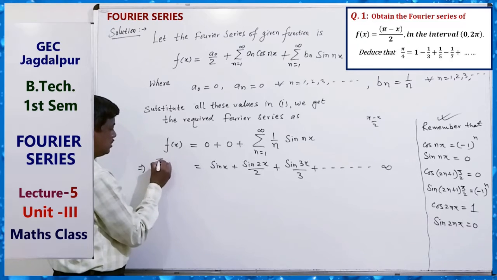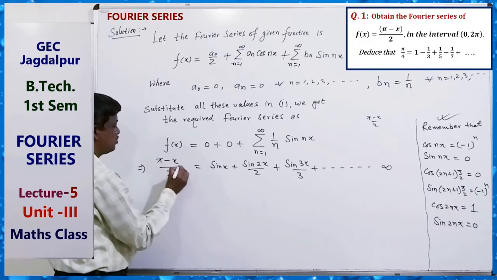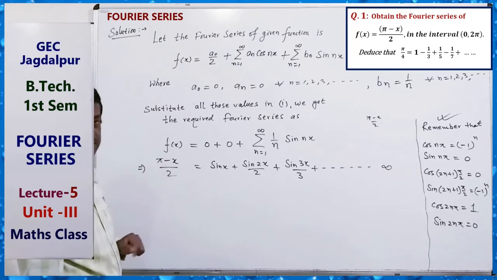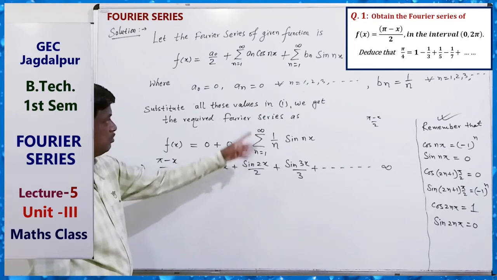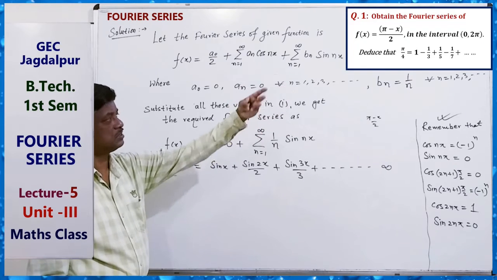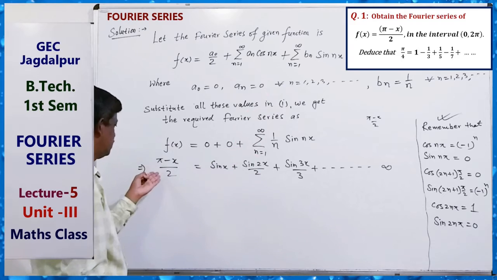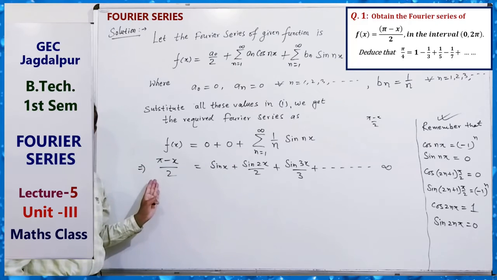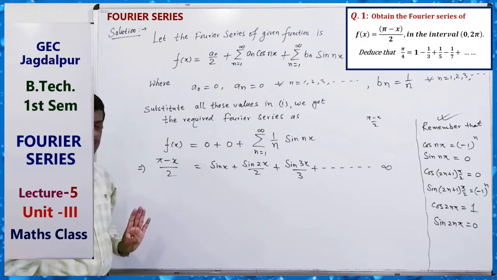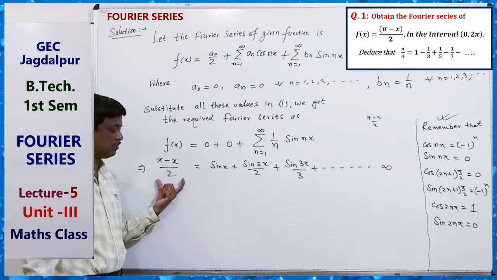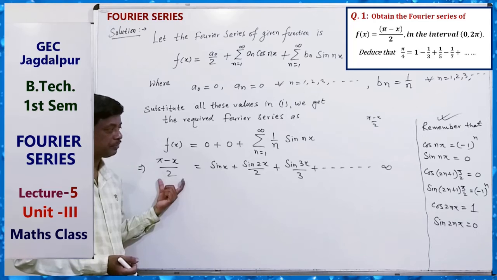Our function is (pi minus x) by 2. f(x) is this. Because on 0 to 2 pi the function is not discontinuous, this series is equal to the function (pi minus x) by 2.